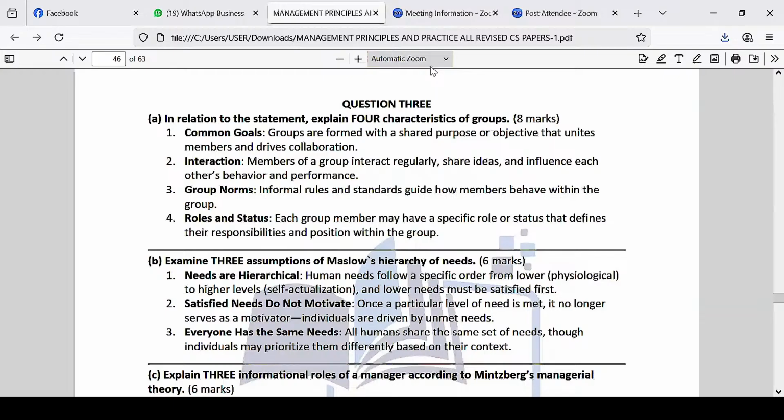Then five is roles and status. Each group member may have a specific role or status that defines their responsibility and position. This is very true. Sometimes in the group we allocate duties and responsibilities. So you know that you're the group treasurer, you are the chairperson, you are the team leader, you are the sergeant at arms. So we talk about the roles given to each group member, and also the responsibilities.